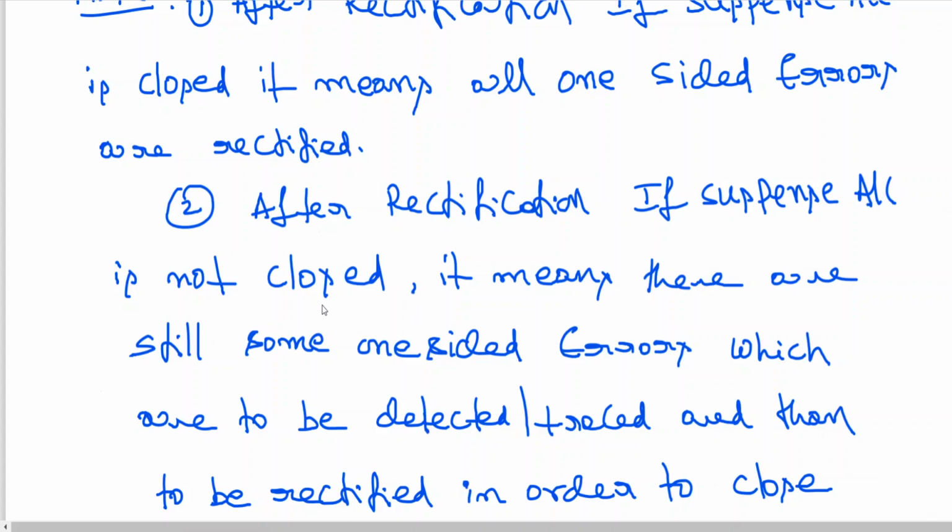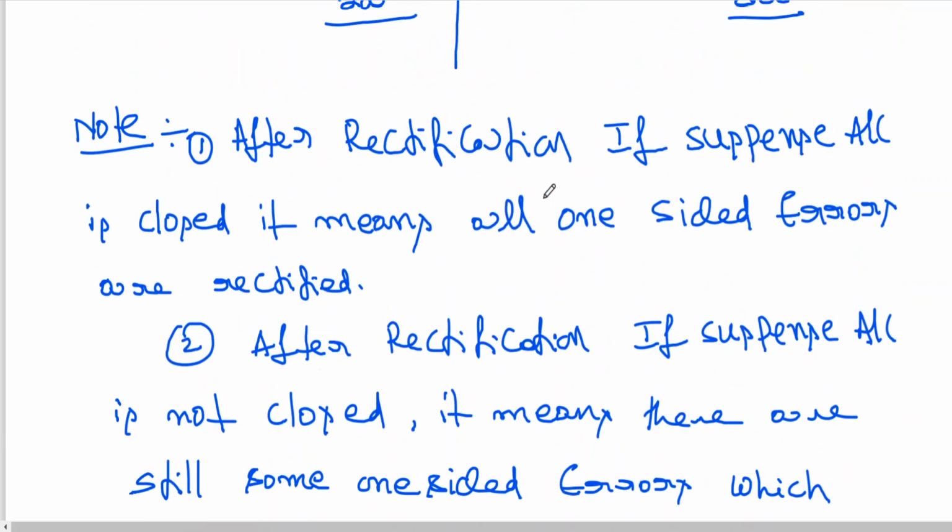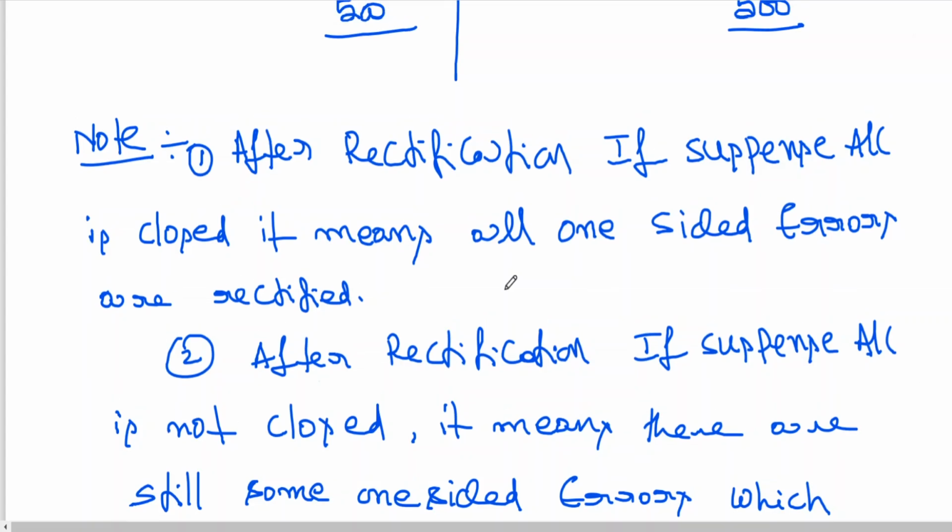After rectification, suspense account is not closed. It means there are still some one-side errors which are to be detected or traced and then to be rectified in order to close suspense account. Here, after rectification, suspense account is closed. It means all one-side errors are rectified.